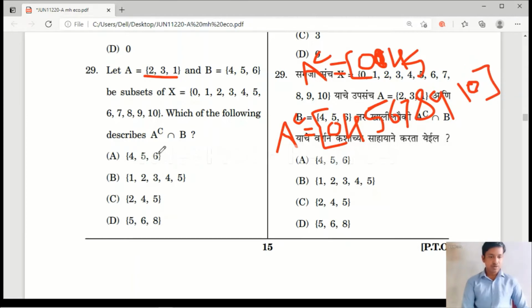Then next we have to find A complement intersection B. Intersection means we have to find the common numbers.